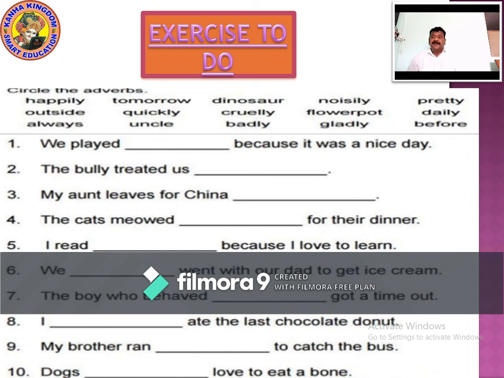The boy who behaved dash got a time out. The boy who behaved cruelly got a time out. I dash ate the last chocolate donut. I gladly ate the last chocolate donut. My brother ran quickly to catch the bus. Dogs dash love to eat bones. The dogs always love to eat a bone. Now we are done with the exercise. Happy learning. Today we have learned about adverb, adverb of manner, adverb of place, adverb of time.